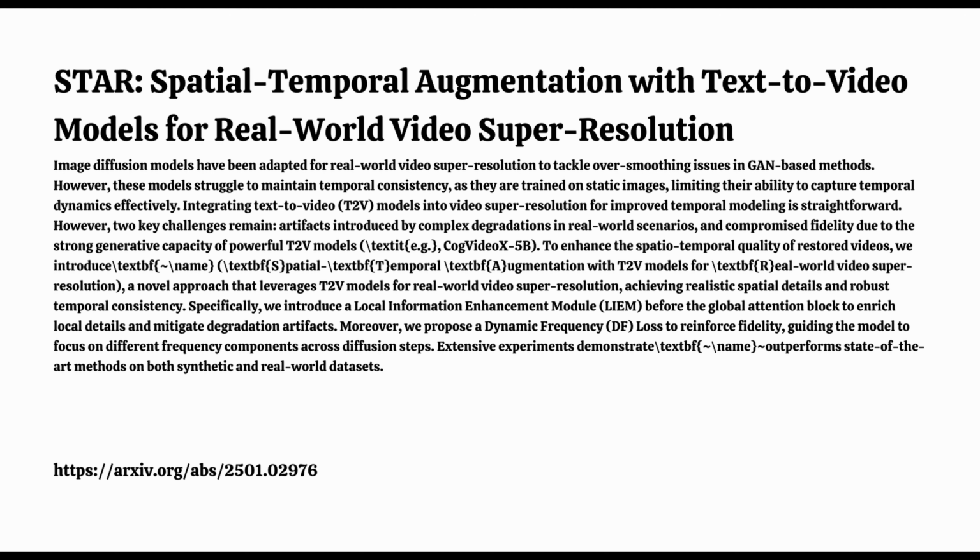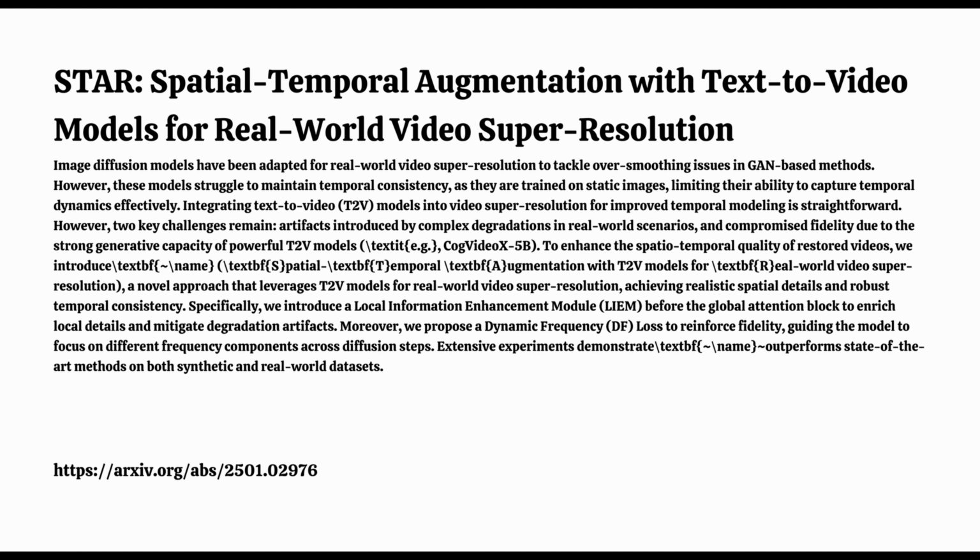Yeah, so LIEM is a really crucial component of STAR. It addresses a limitation that's often found in text-to-video models, which heavily rely on these global attention mechanisms. So it's kind of like giving the AI a magnifying glass, so to speak, so it can focus on and really refine those specific areas. Yeah, you can think of it that way. And LIEM allows the model to handle these complex degradations on a region-by-region basis, which is what results in those really accurate restorations that we were talking about. And you can see the improvements in clarity and detail in the results that they presented, particularly those shown in Figure 3. And what about the dynamic frequency loss, or DF loss?